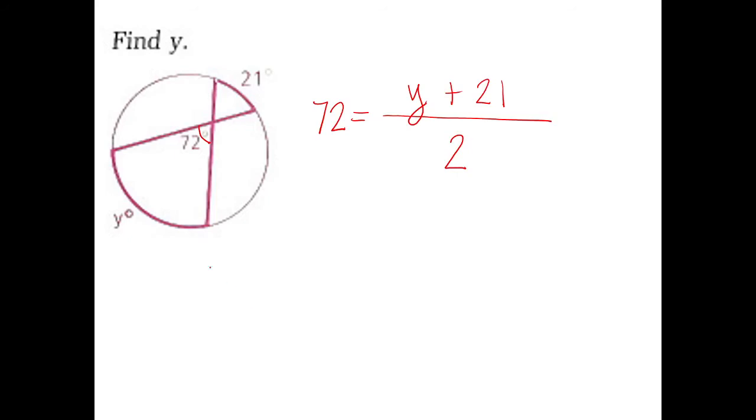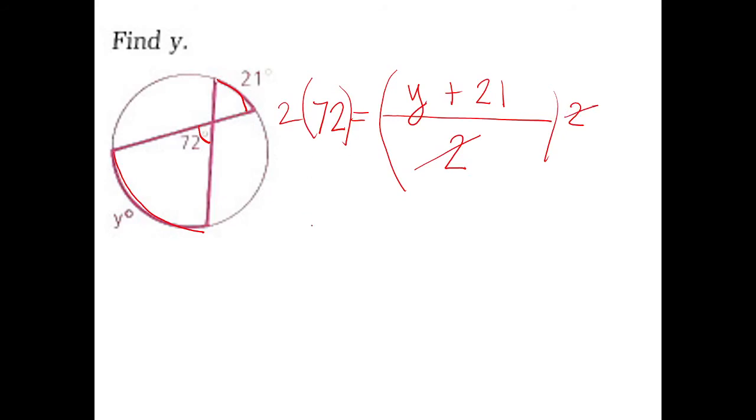We will still add this arc and this arc. So that's why y plus 21, divide it by 2, it's the angle. That's equal to 72. So multiply both sides by 2.